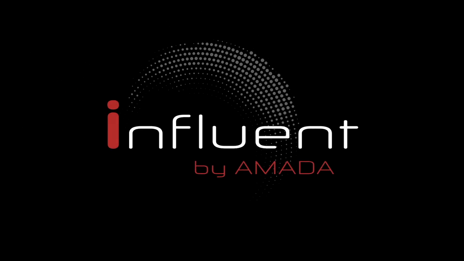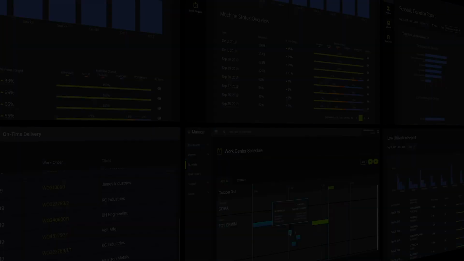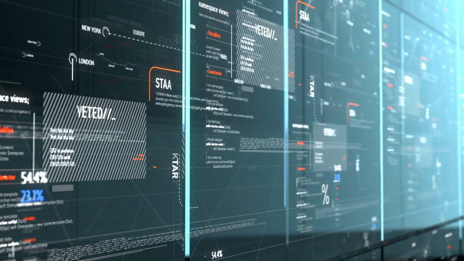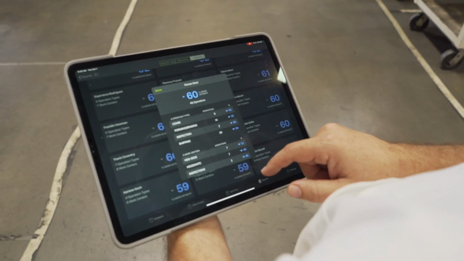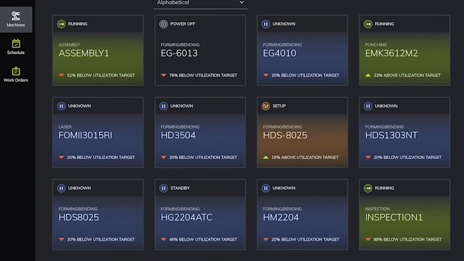Influent by Amada. Influent by Amada is a cutting-edge industrial IoT solution. It collects data from your entire shop, giving you visibility into what's happening on your floor and revealing the problems that affect your bottom line.